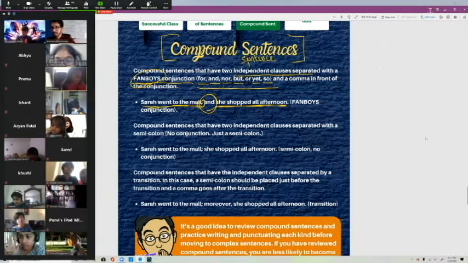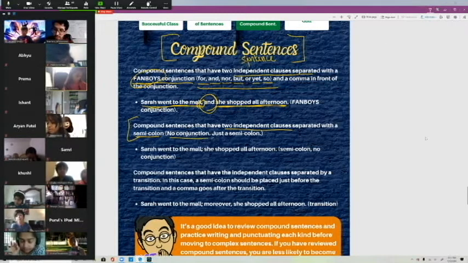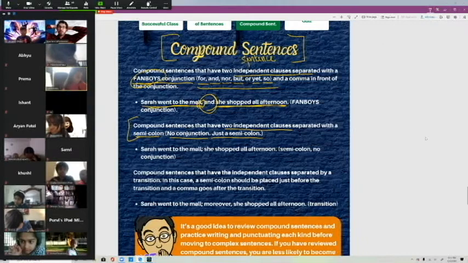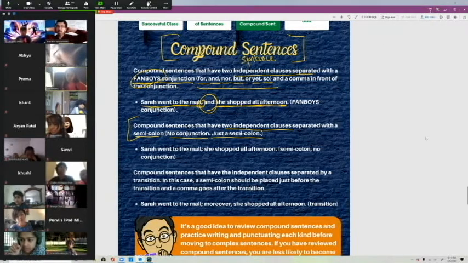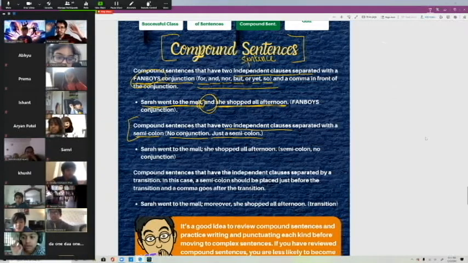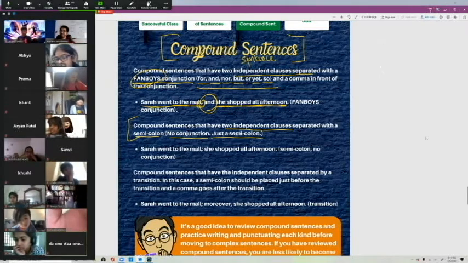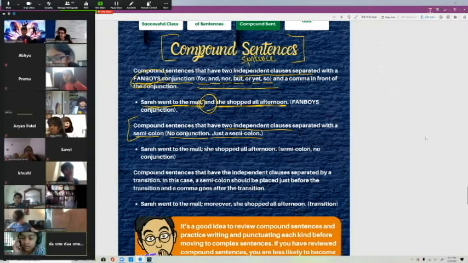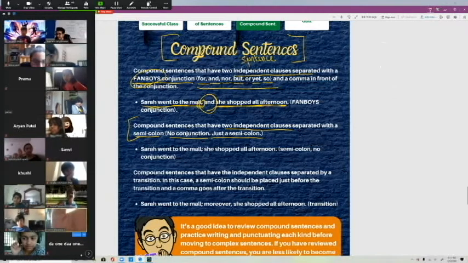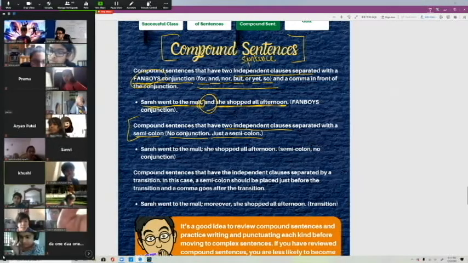So compound sentences have two independent clauses separated with a semicolon. No conjunction, just a semicolon. Do you guys know what the number one misused form of punctuation in the entire English language is? Nobody ever uses this correctly, and I'm going to teach you how to use a little bit of it. Commas? You kids have too much fun with commas, but it's not a comma. Semicolon. Who said semicolon? Kushi, yes.